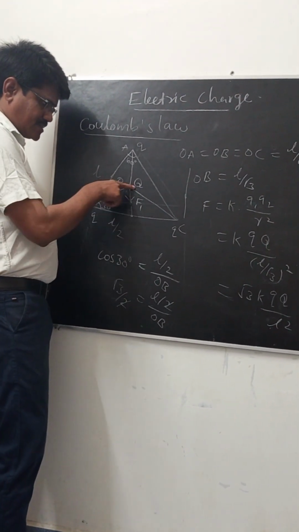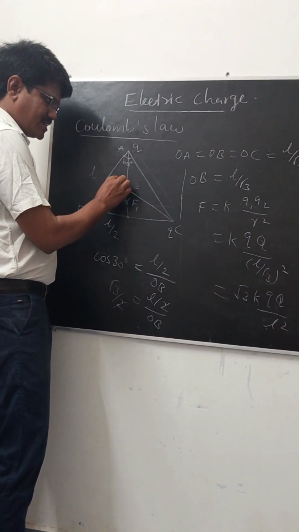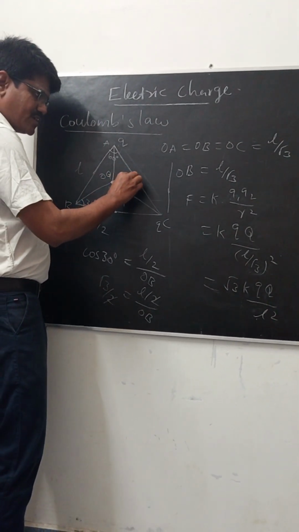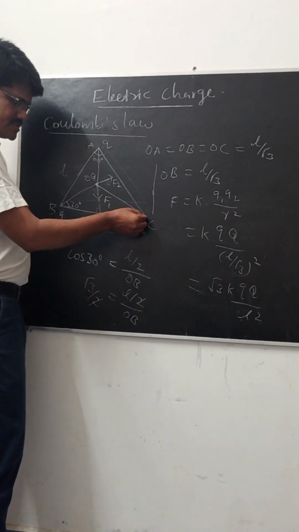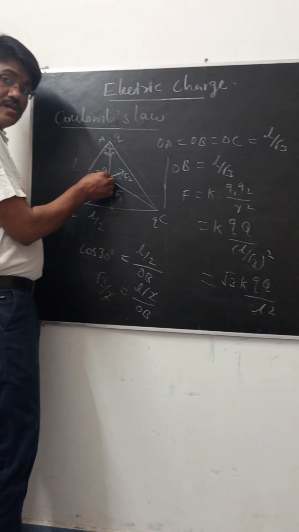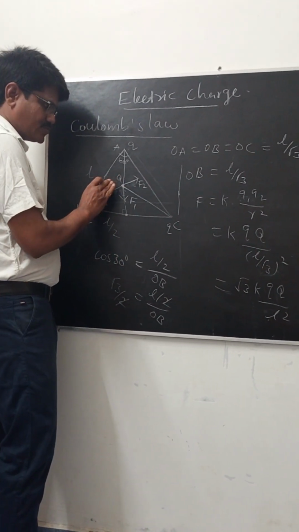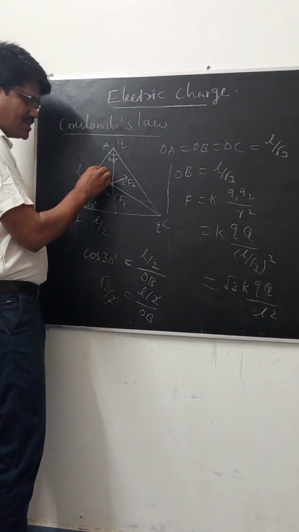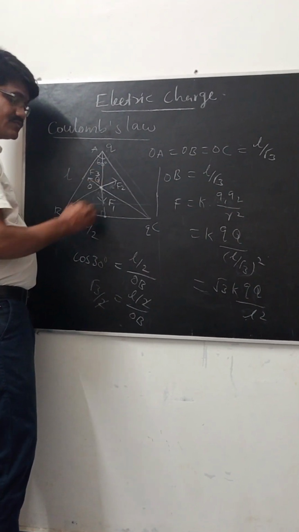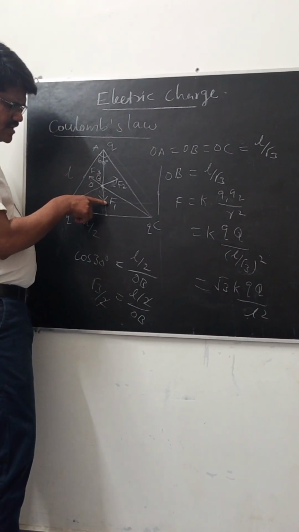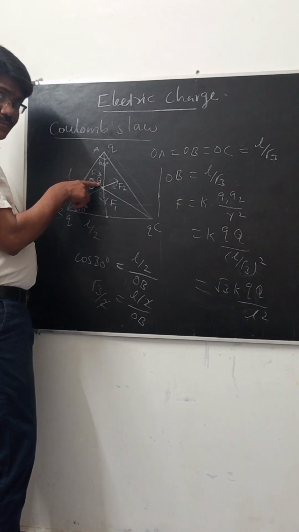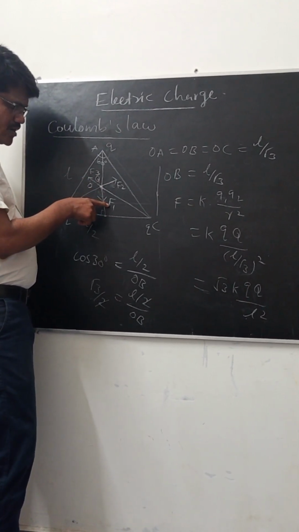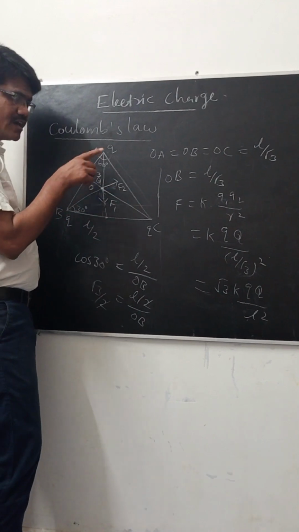And these are the same charges, then the force is repulsive. The direction of the force is this side, and it is F2. And this charge and this charge are also the same charges. The direction of the force is repulsive, then the direction of the force is this. This one is F3. We have three forces on the capital Q: F1, F2, F3. The magnitudes of F1, F2, F3 are equal.